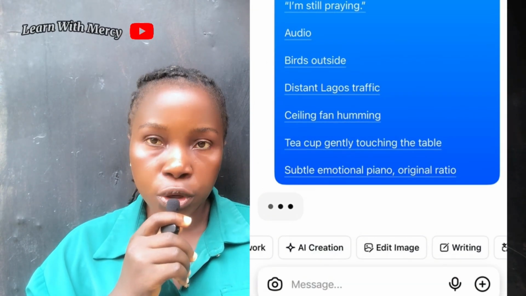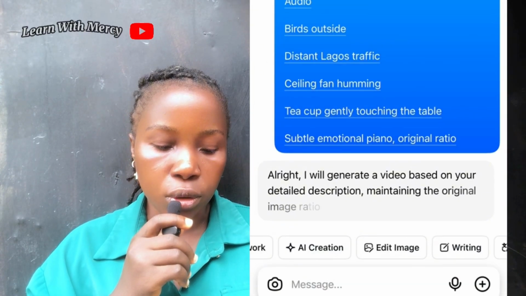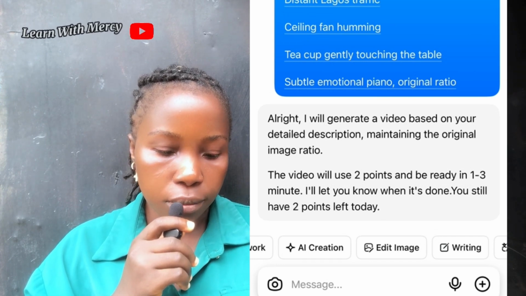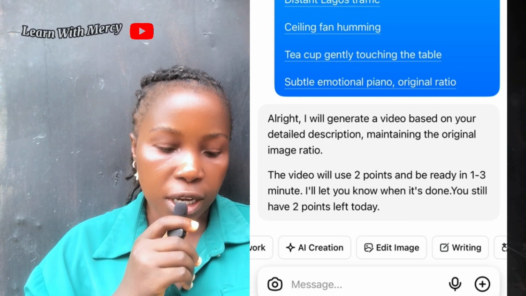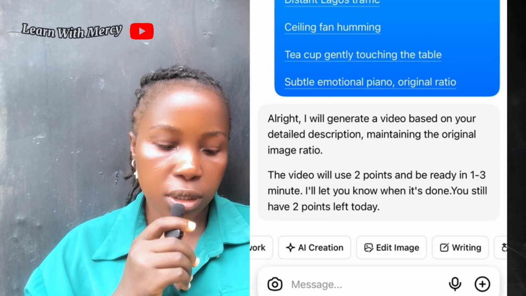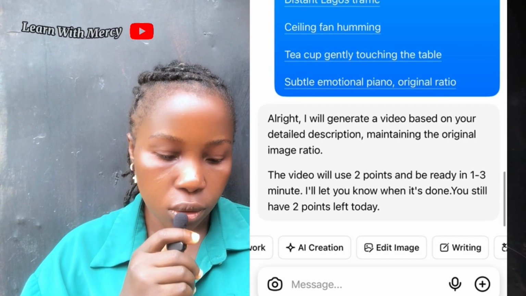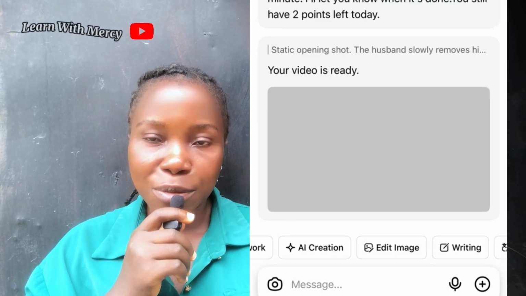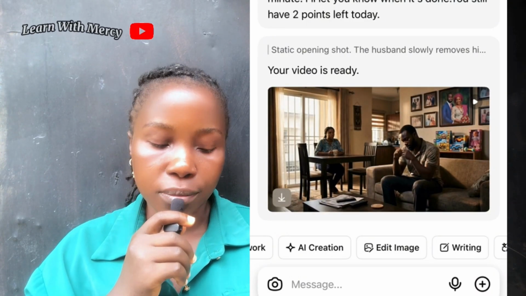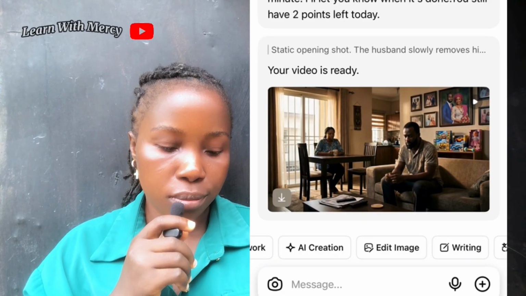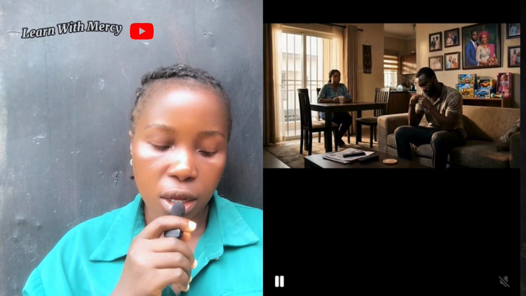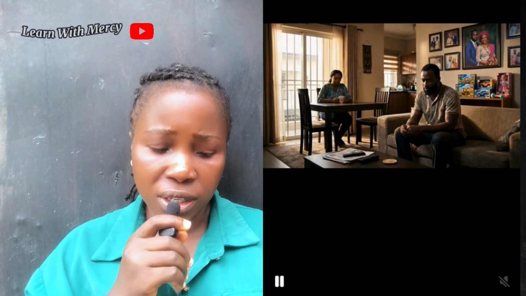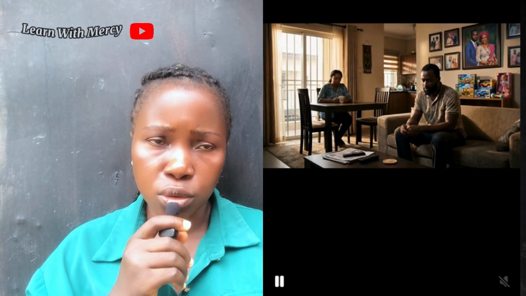Yes, Seedance 1.0 was able to animate the video after like a minute or 2 minutes. You can see here it says the video will use 2 points and be ready in 1 to 3 minutes. I will let you know when it is done. You still have 2 points left today. So guys, in less than 3 minutes the video came out, but there was a problem. There was no audio, no dialogue. Actually, there is an audio? I think there should be audio here, but no dialogue.